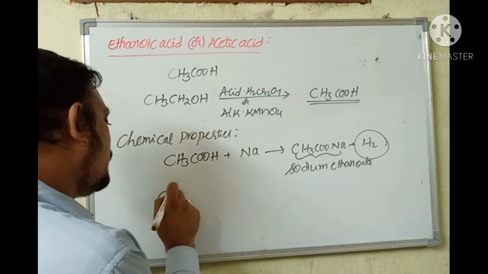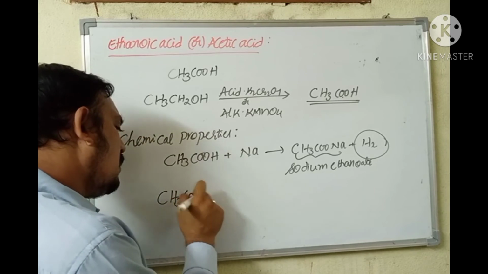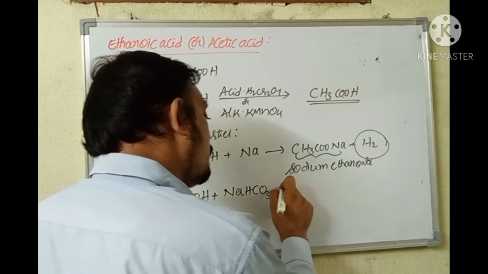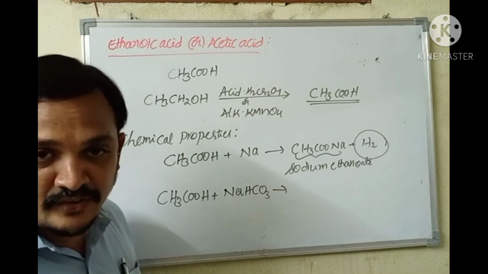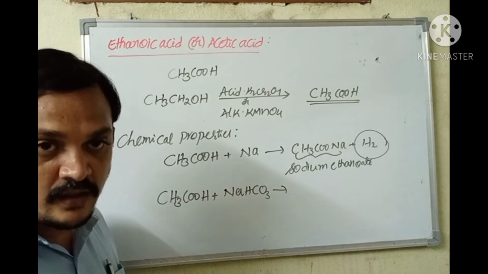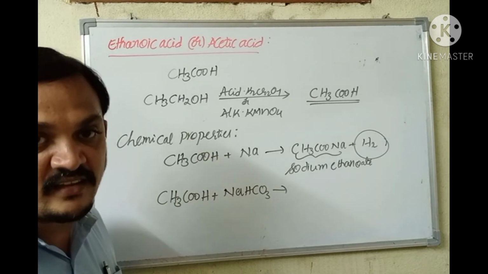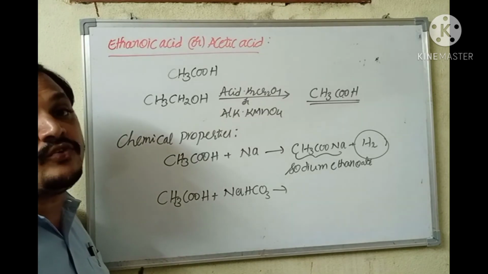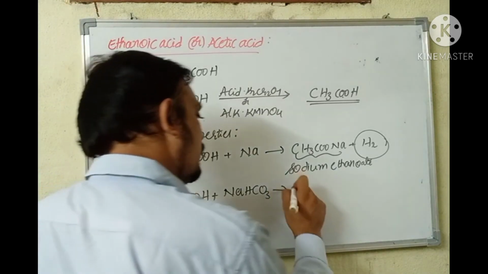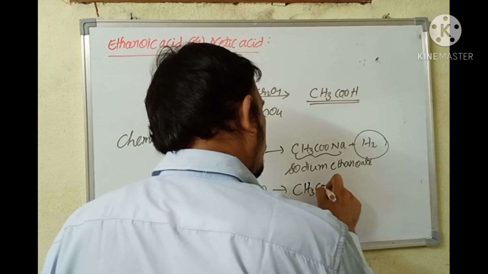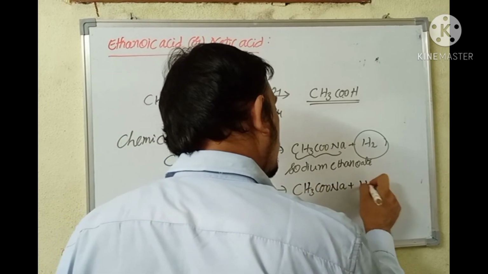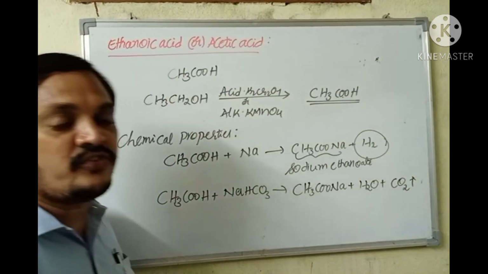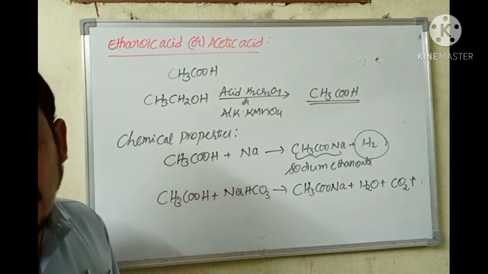This CH3COOH on reacting with sodium bicarbonate produces brisk effervescence due to release of carbon dioxide gas. On adding a lump of sodium bicarbonate to ethanoic acid, a brisk effervescence occurs due to release of carbon dioxide gas. CH3COONa plus H2O plus CO2 gas. That CO2 gas produced comes out in the form of bubbles, producing brisk effervescence.